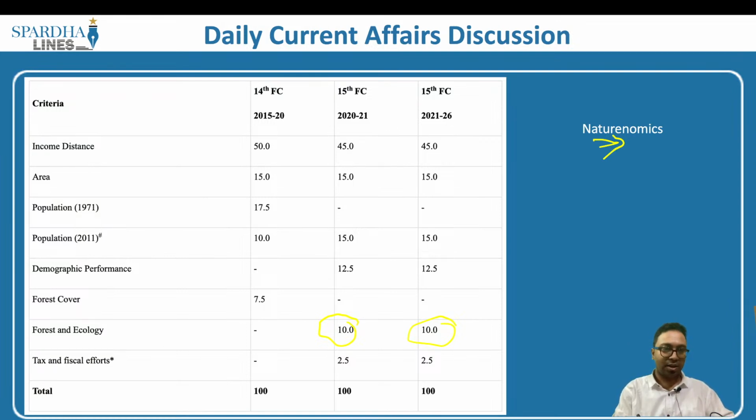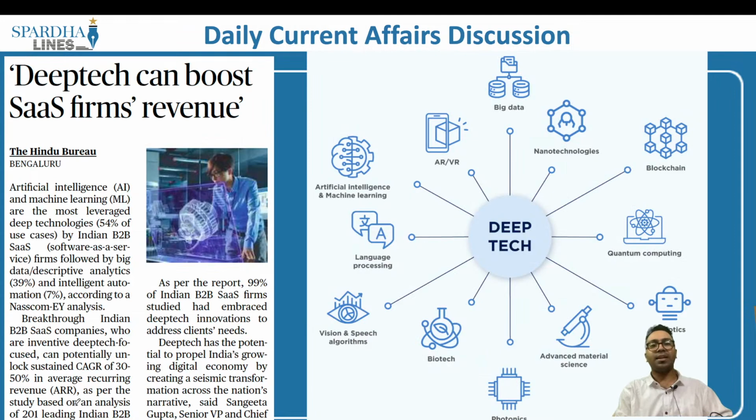Now let's look into the next article. This article is important from your science and technology perspective, which is your GS paper 3. The article here is speaking about two important concepts. One is what is called Deeptech, the other is software as a service. Let us try and understand what these are.